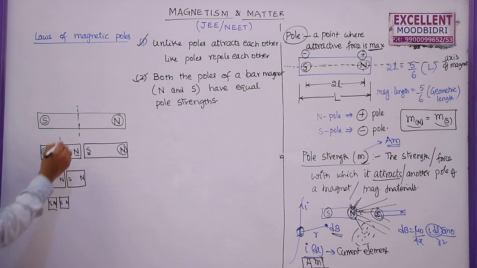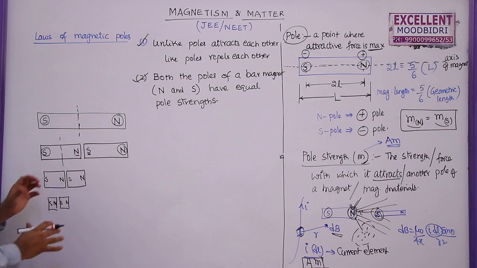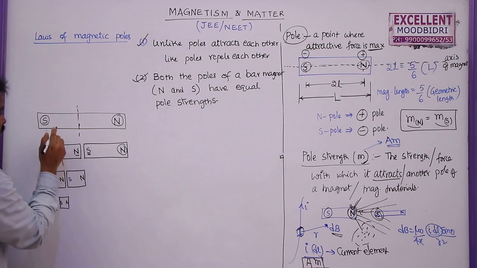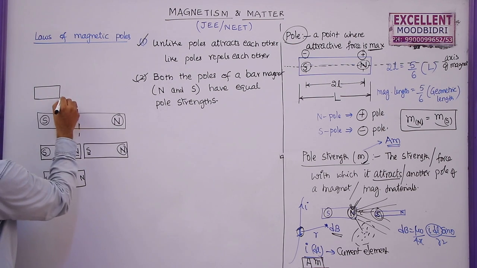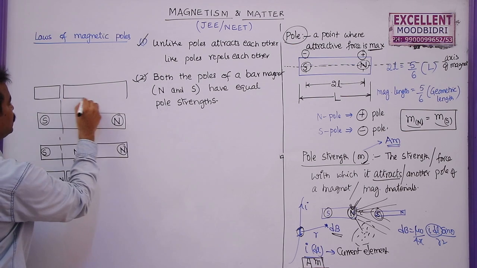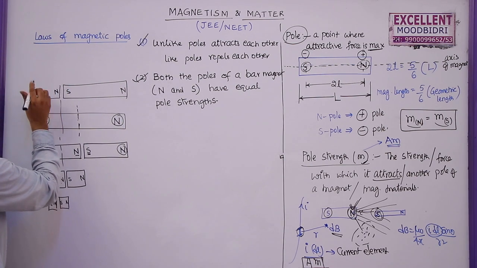So if a bar magnet is cut perpendicular to its length into two pieces, equal or unequal, you can cut this magnet like this also, first piece, this is the second piece. In this case, this will become north pole, south pole. This is north pole and south pole.